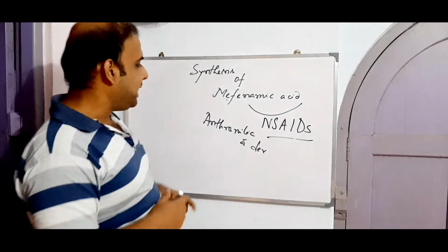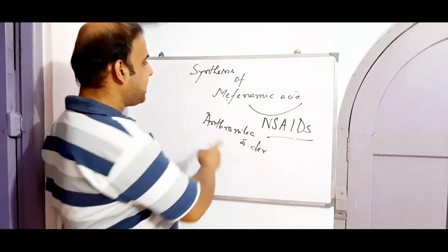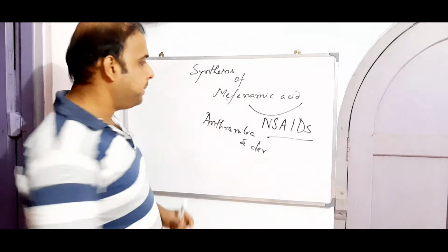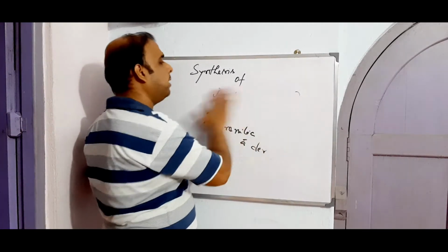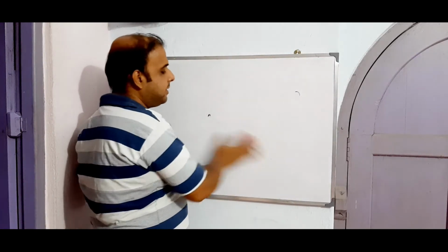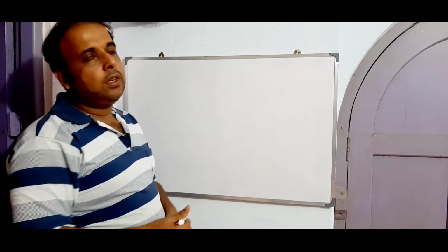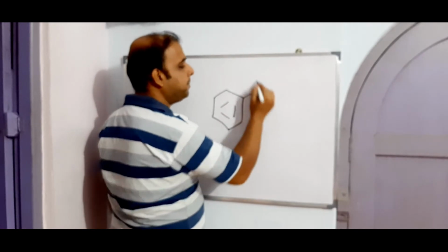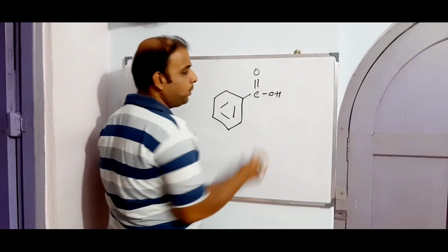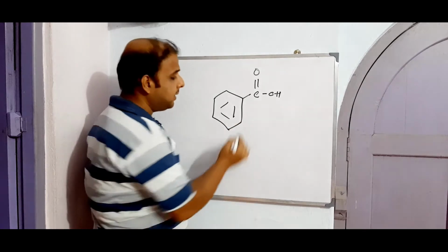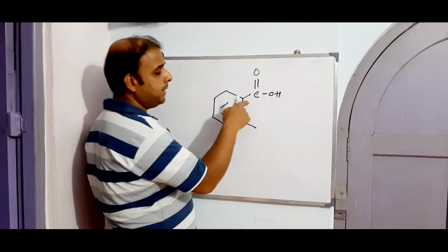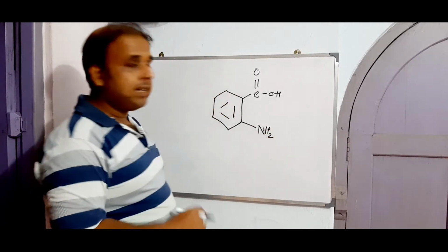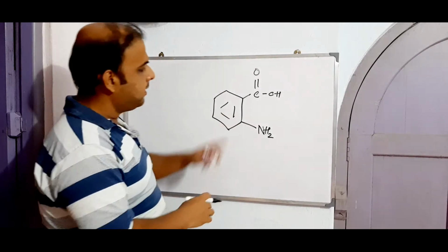So now let us move to the structure. Since I have put mefenamic acid under the chemical category of anthranilic acid derivatives, how does it look? As I said, anthranilic acid is nothing but, first and foremost, you have to develop the structure of benzoic acid. Let us make a benzoic acid here. So this is your benzoic acid. All you need to do is, at its ortho position, with respect to this, you have to insert one amino group. Now we have with us the anthranilic acid.